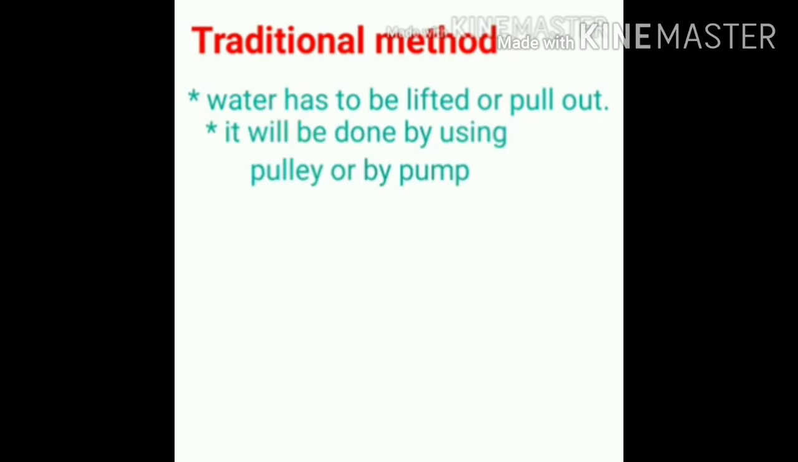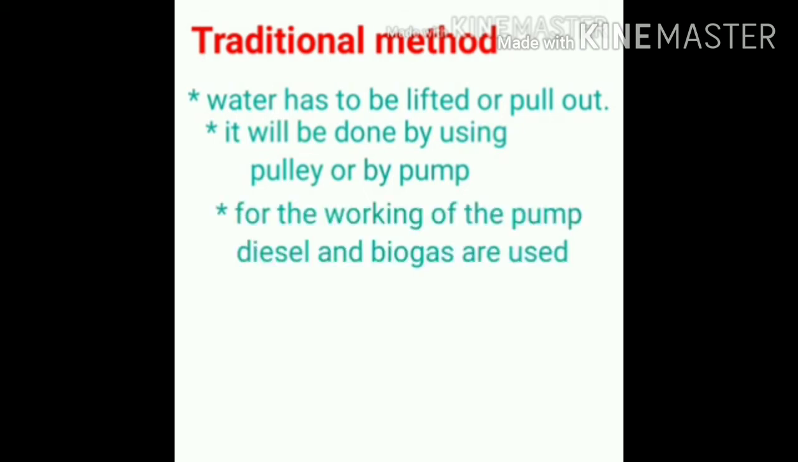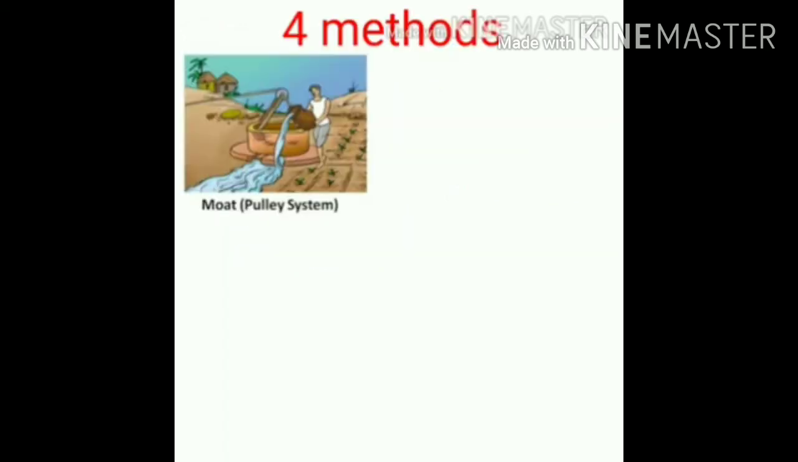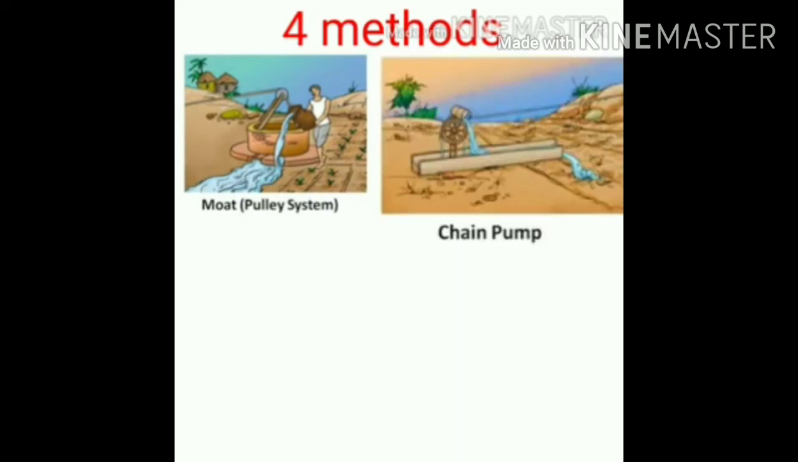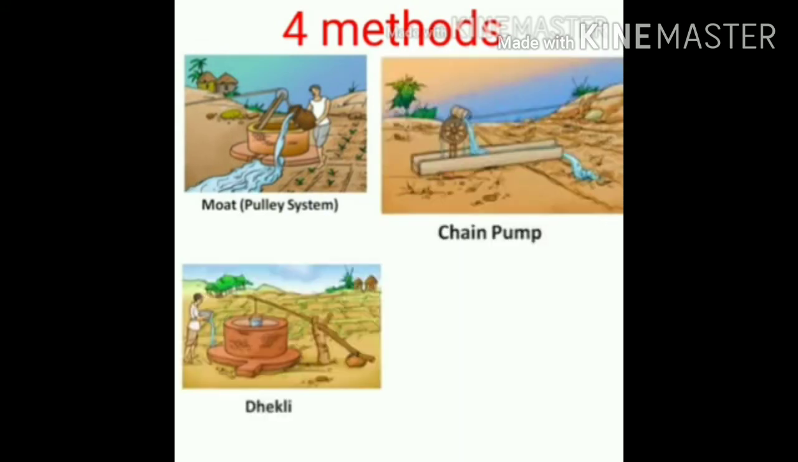In the traditional method, the water has to be pulled out or lifted out from the well. It will be done with the help of pulley or with the help of pumps. For the working of the pump, diesel and biogas are used. In the traditional method, four methods are there: one is mote, next is chain pump, then dhekli and rahat.